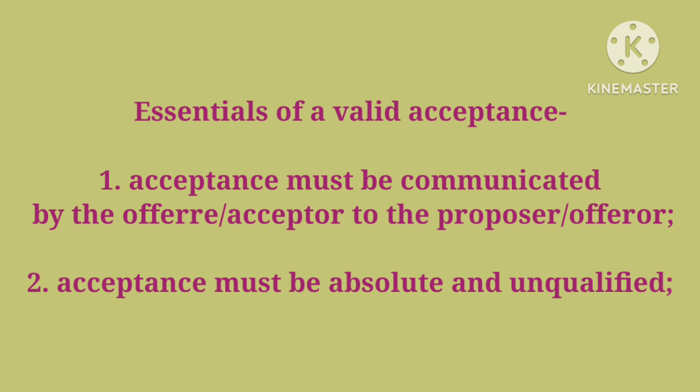So the first essential of a valid acceptance is that the acceptance should be communicated by the offeree to the offerer. Now, the second essential element for a valid acceptance is that the acceptance should be absolute and unqualified. So, the acceptance must be absolute and unqualified. It means that the acceptance should be made in such a way that there should not remain any further thing for negotiation. There should be no scope for further negotiation.